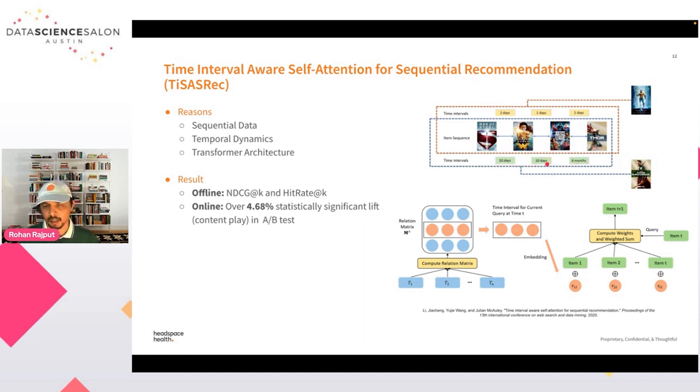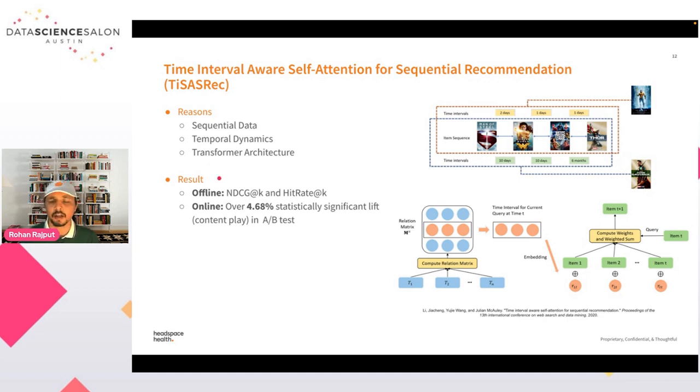Based on these historical sequences, we can learn, given the current sequence, what the next content is that our user will most likely start or play. The reason we chose this model: first, obviously, the sequential data. Second is the temporal dynamics, which I explained, since we have different time intervals and can extract that information and use it as a feature.